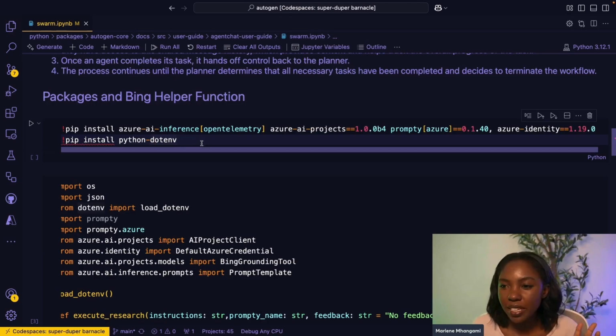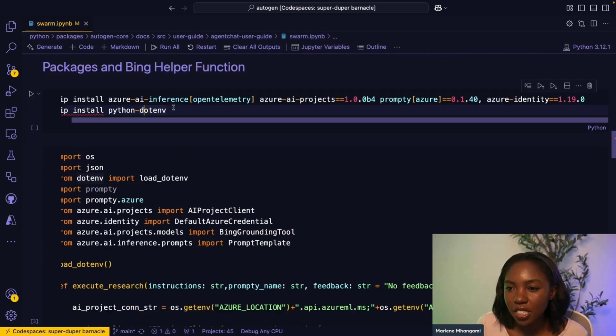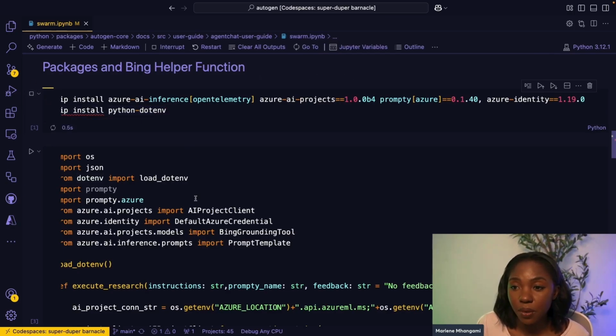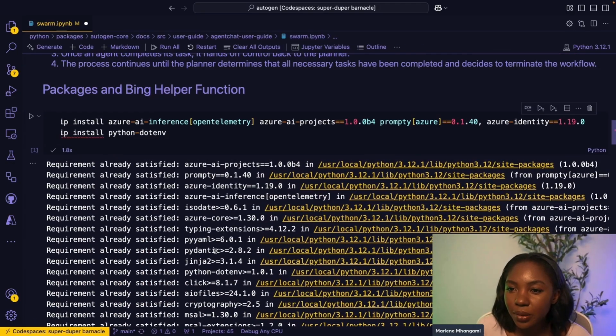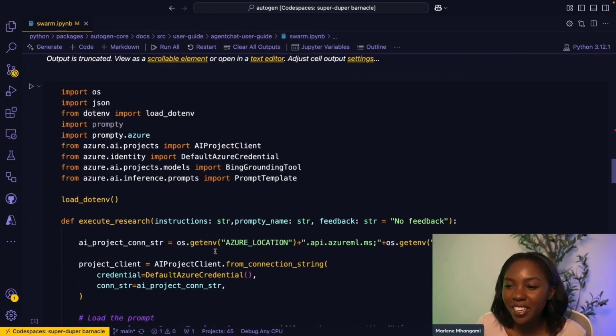In terms of the Python packages, we're using the Azure AI Inference SDK, which just allows us to access GPT-4o, and also will allow us to access the Bing grounding search tool. So this, we're using something called Agent Service, and then we're also using Azure Identity to sign into Azure and access our resources, and then we're using python.env for environment variables. So going to just run that, and that runs pretty quickly because I have run it before.